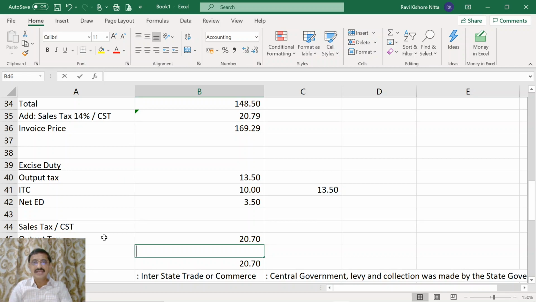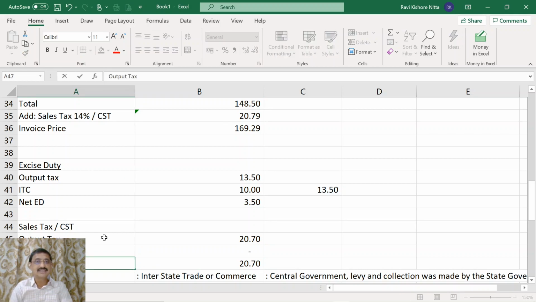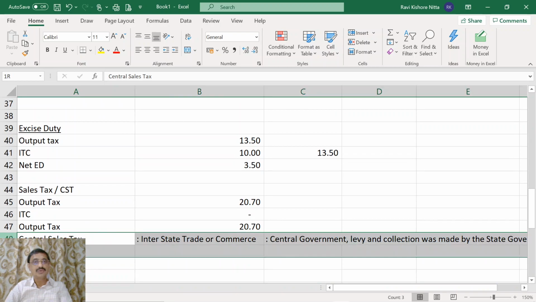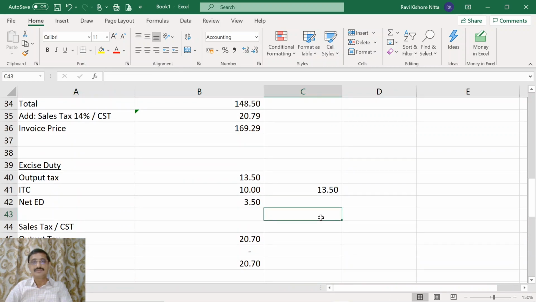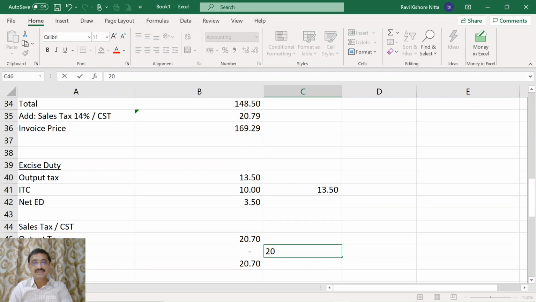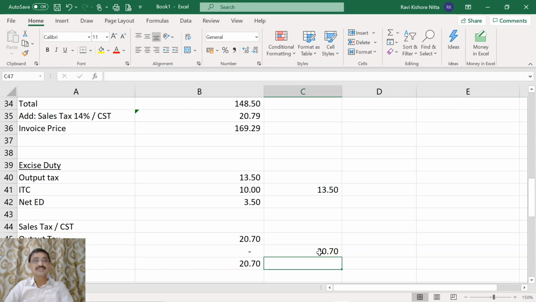Now, in this 169, 13.5 is excise duty, and 20.7 was the sales tax.